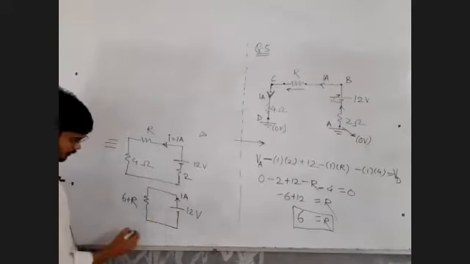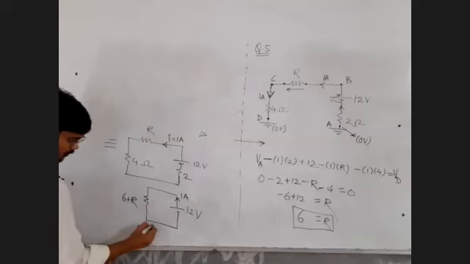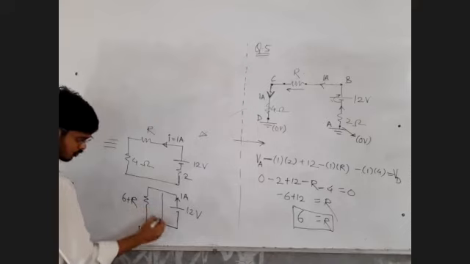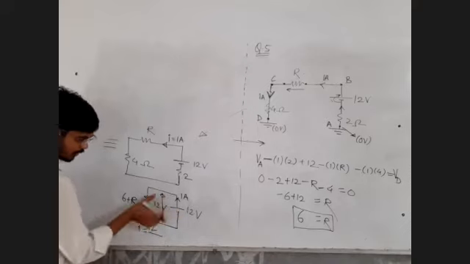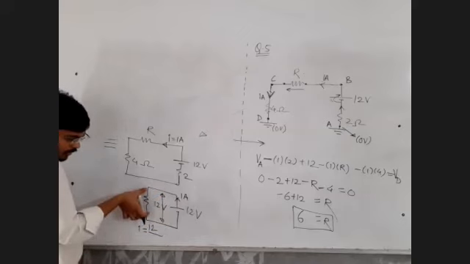Now 1 ampere is equal to, current is equal to voltage upon resistance. What is the potential difference? 12 volt, because of the battery, and the same 12 volt potential is available across this resistance.